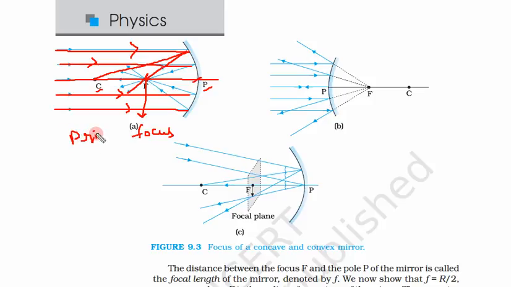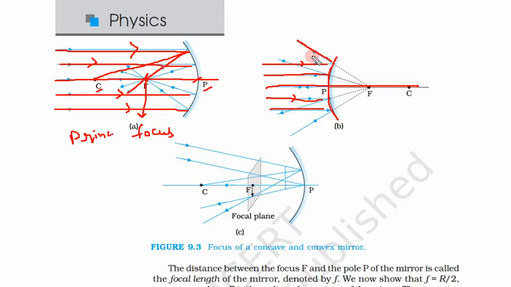of this spherical mirror. In case of a convex mirror, what happens? Again, this is our principal axis, and a light beam parallel to this principal axis is falling on this convex mirror.